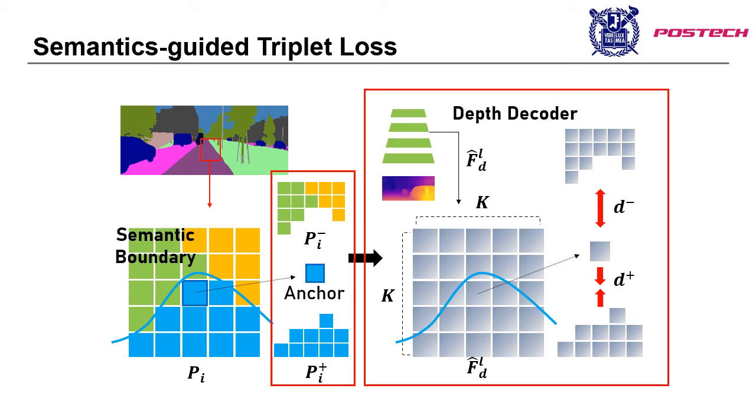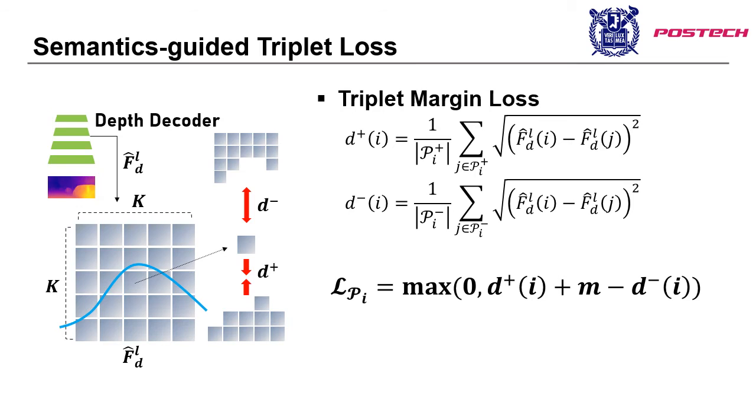By dividing the image into overlapping patches, we can identify whether each patch crosses the boundary or not. The key insight here is that we aim to reduce the distance between the anchor and positive and increase the distance between the anchor and negatives. Therefore, we define positive and negative distance as the mean of the Euclidean distance between the anchor feature vector and each of positive and negative feature vectors.